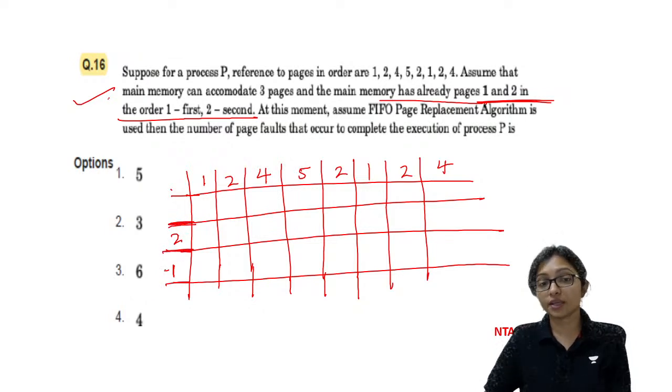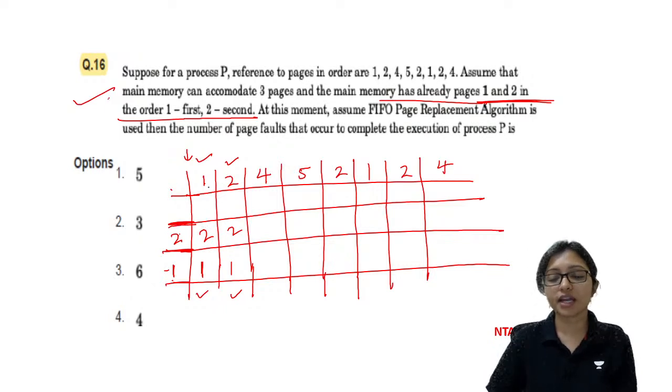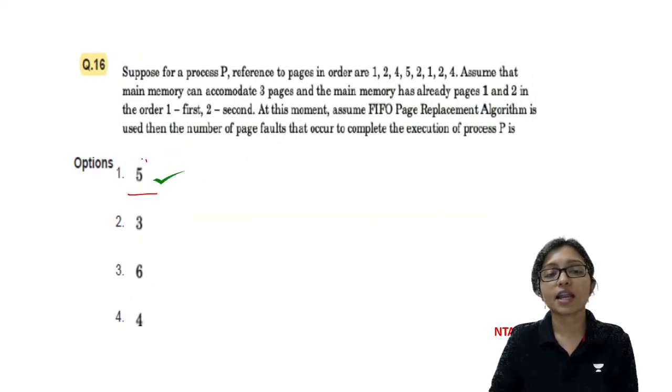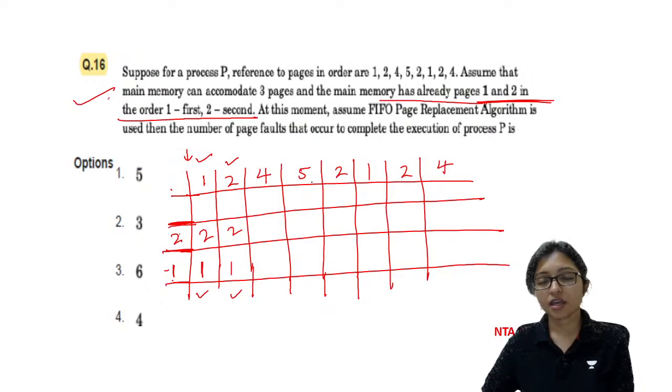That's why this 1 will be a hit, this 2 will also be a hit. Both are hits here. This is not a miss. Normally when you start from this position, it will be a miss. But this 1 and 2 are already there, that's why it will be a hit. And here only you are making a mistake. If you made a mistake here, then do the correction. It is already a hit and the answer will be this one. Okay, the answer is not 3. After that you can do the rest. Here only you are making the mistake. It will be a hit. Got it?